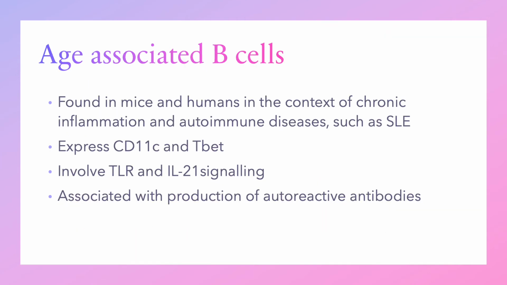The age-associated B cells have been found in both mice and humans living with chronic infections or autoimmune disease such as SLE. They are known for their high expression of CD11C and T-bet. It has also been described that those cells involve TLR and IL-21 signaling. They are also associated with the production of autoreactive antibodies.